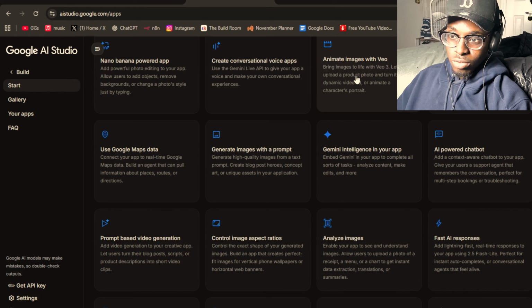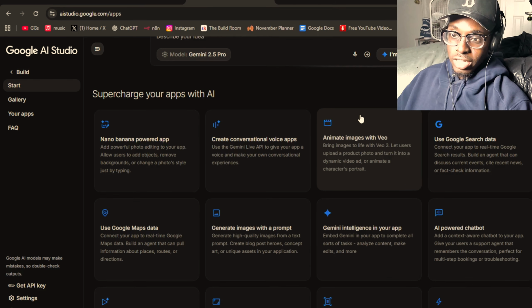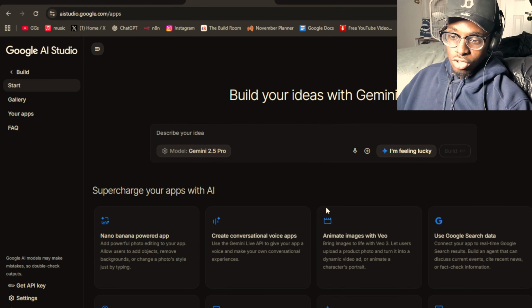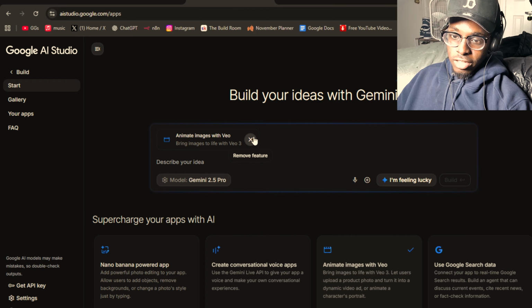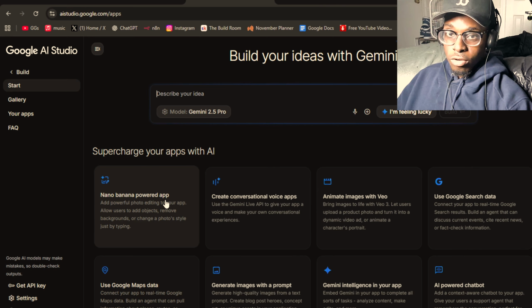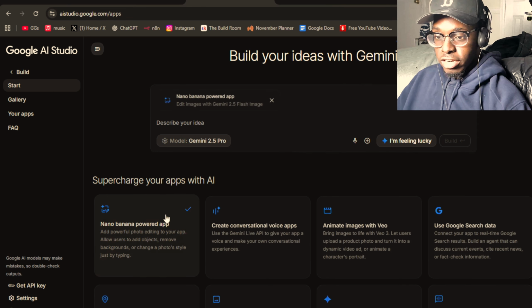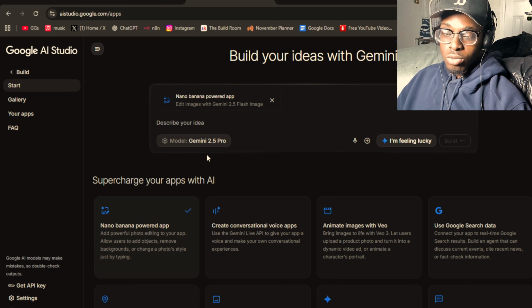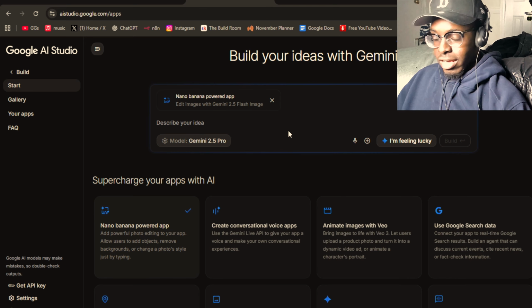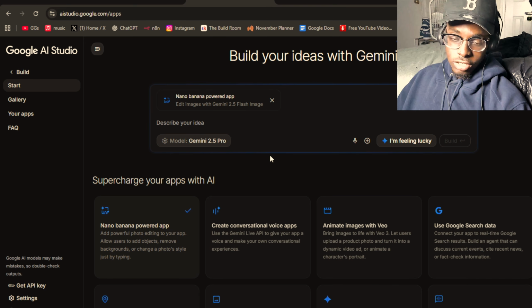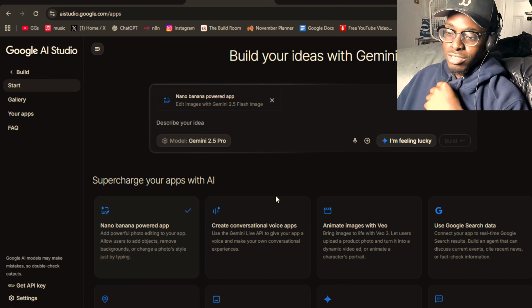So animate images with VO. VO3 is popping, so they include it in here, and you just click it, and boom. Nano Banana has been going crazy as well. I've been seeing a lot of people with the UGC ads and things like that. You can just literally add it in, and whatever you're building with Nano Banana, this is so genius, and this is why everyone's gonna start using this immediately.